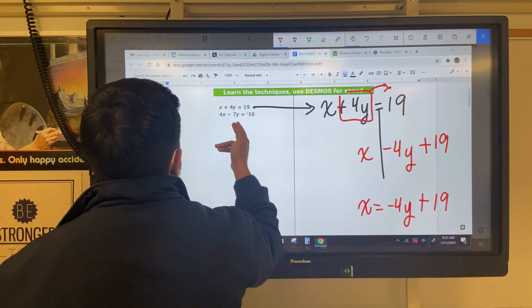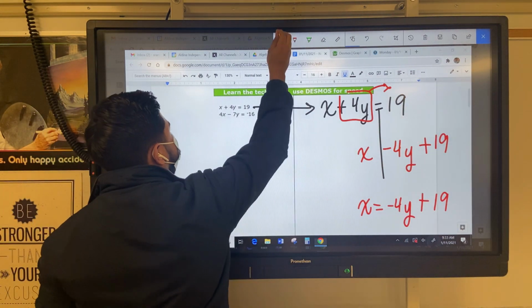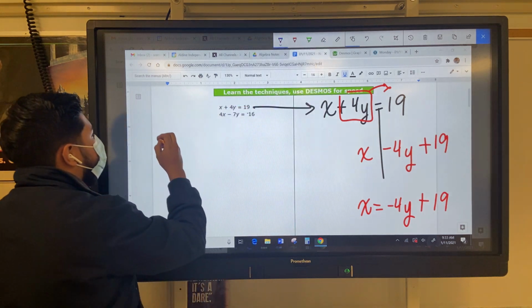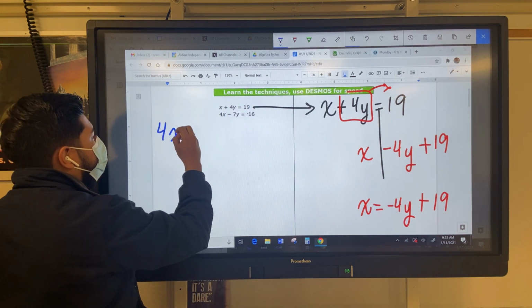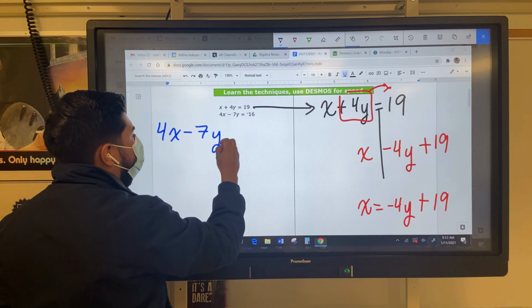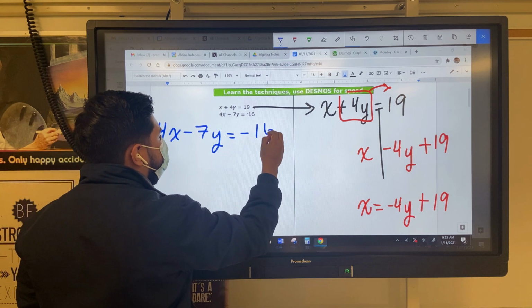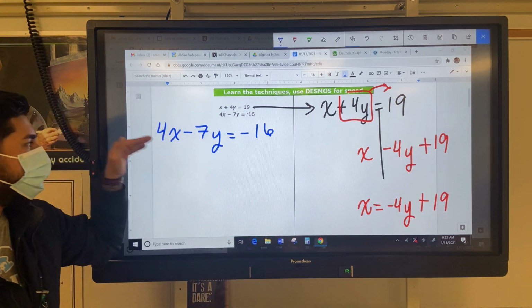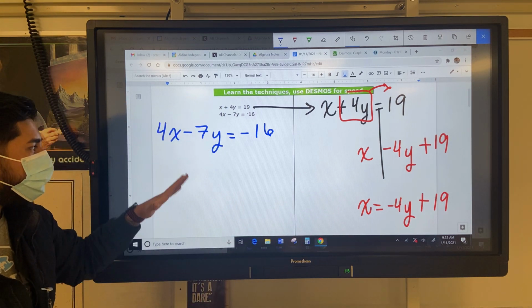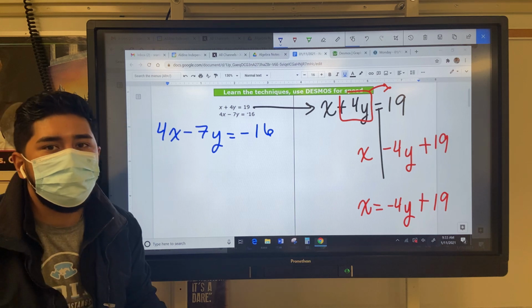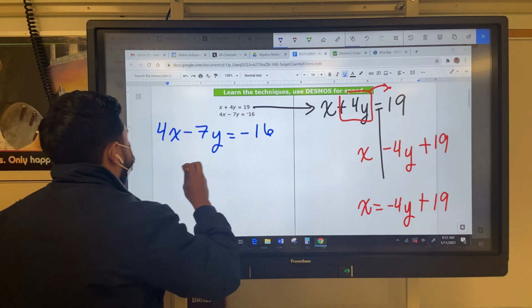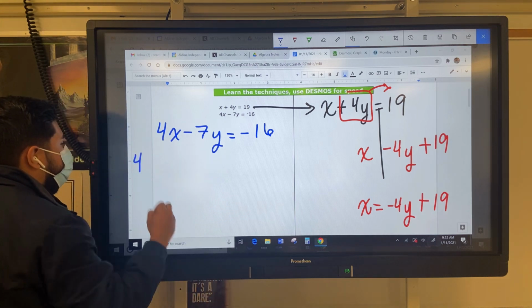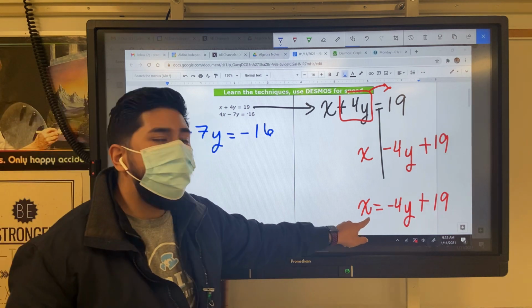And now I'm going to use the second equation. Check it out. For x minus 7y equals negative 16. I'm going to take this red equation, put it into the blue equation, and then solve for whatever I need to solve for. Okay? Check it out. So right here we have x.